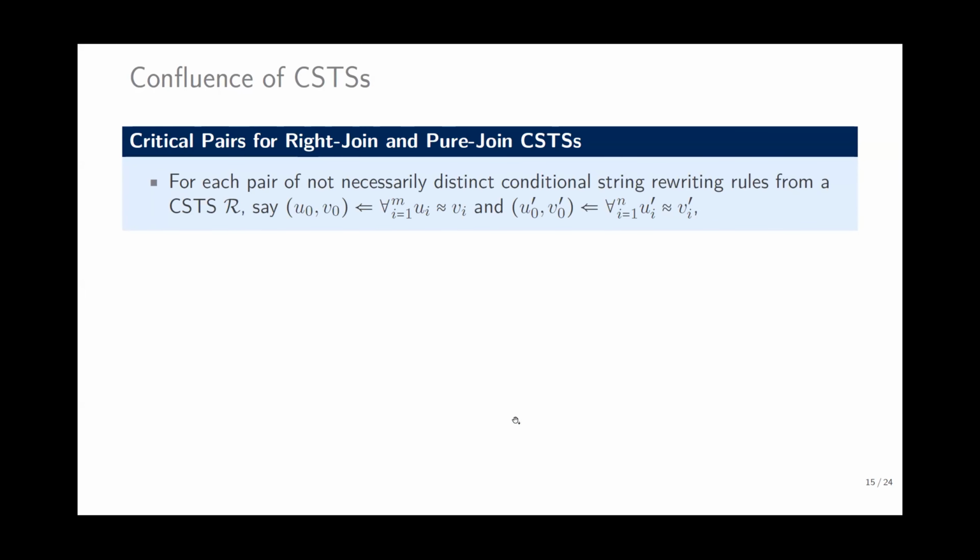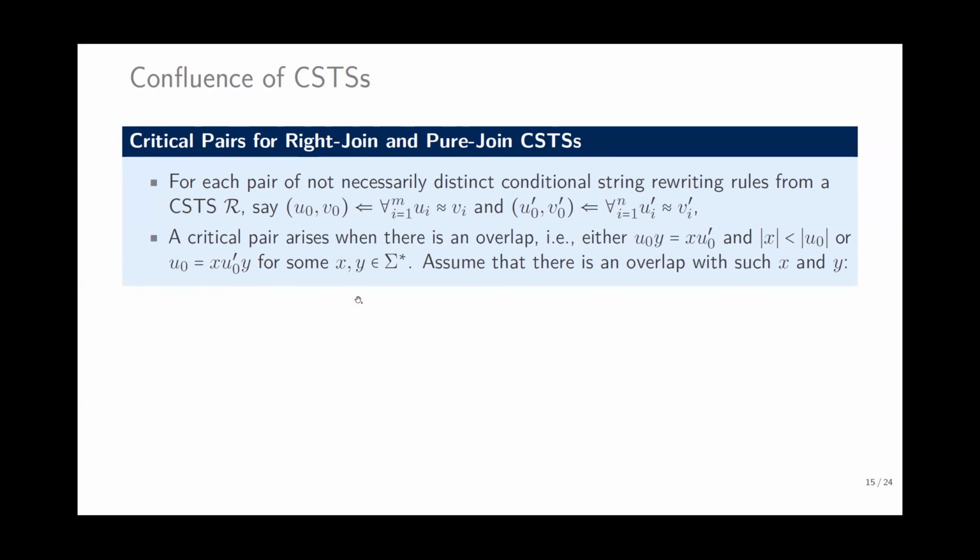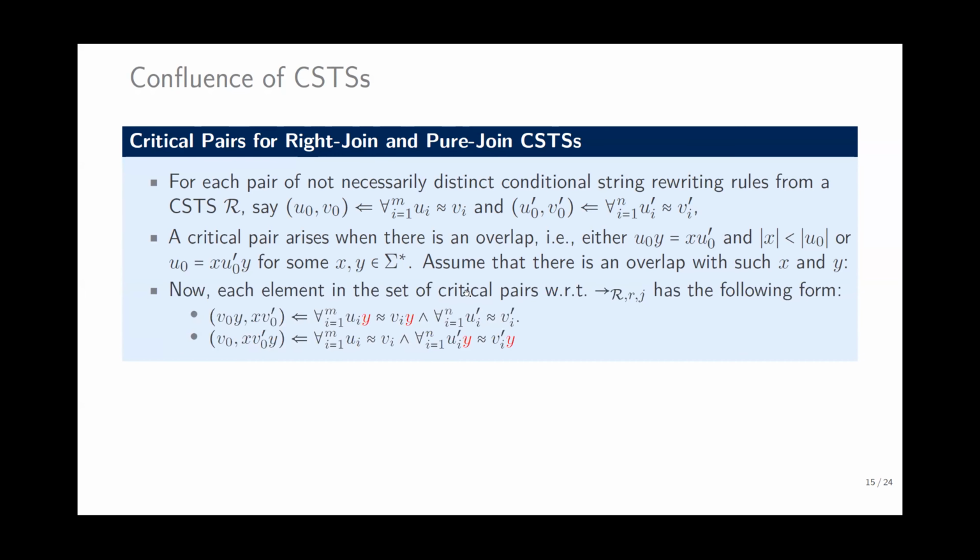Now the critical pair for right join and pure join CSTS. A critical pair arises when there is an overlap. If there is an overlap between two rules, as you can see, U O Y and X U O Y, there is overlap here, and then a critical pair can be obtained.